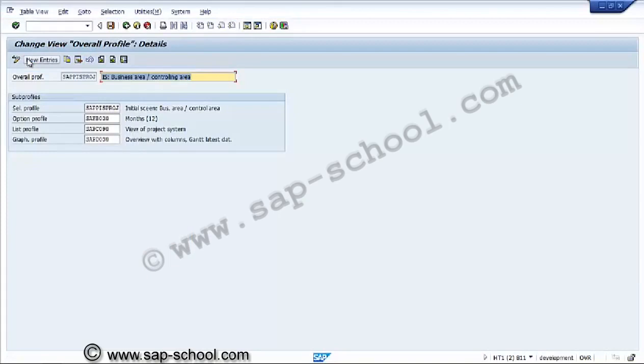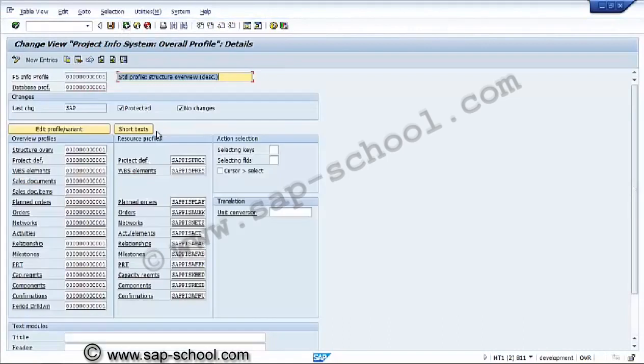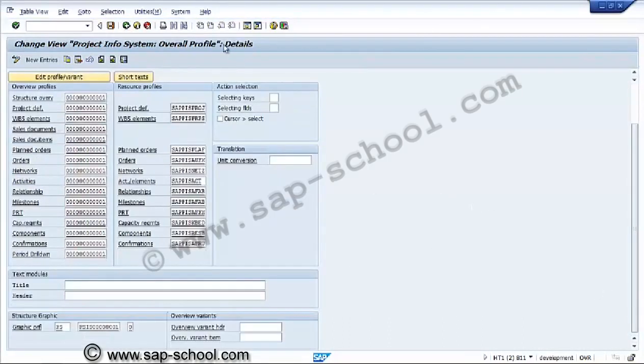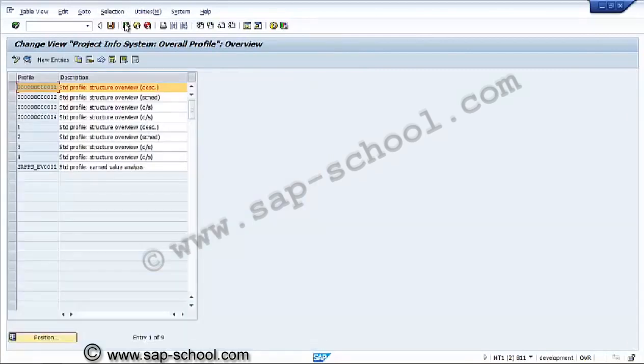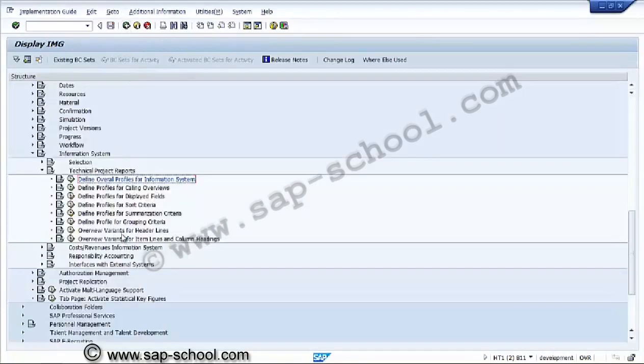In the selection profile, what fields need to be considered, and the option profile, list profile, graph profile. And again, this option profile and list profile we can see individually one by one if required. Remaining are the same. This is about the overall profile.